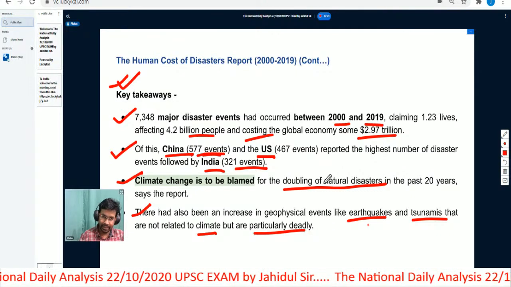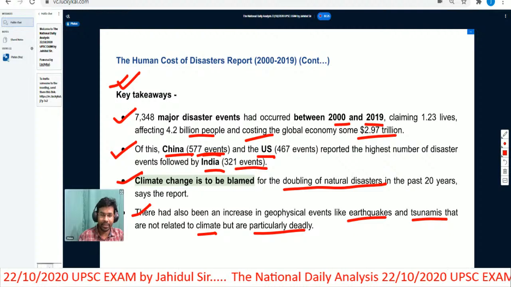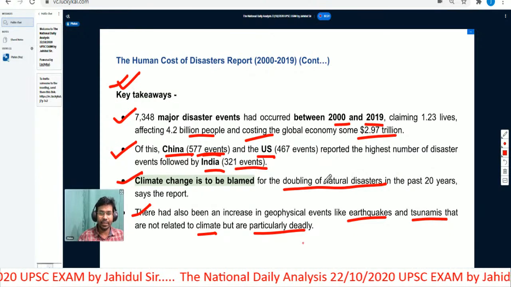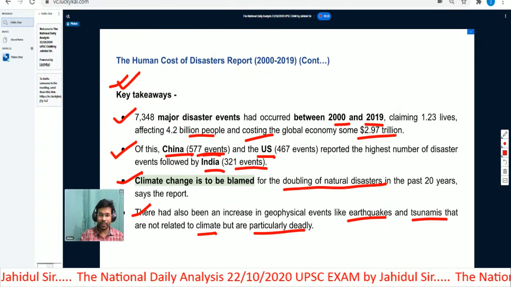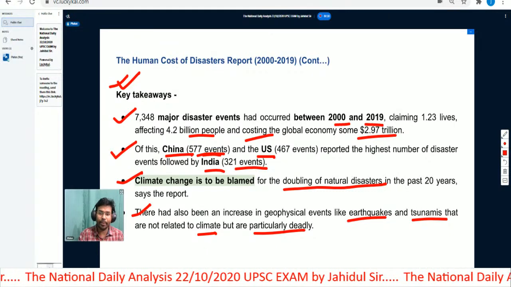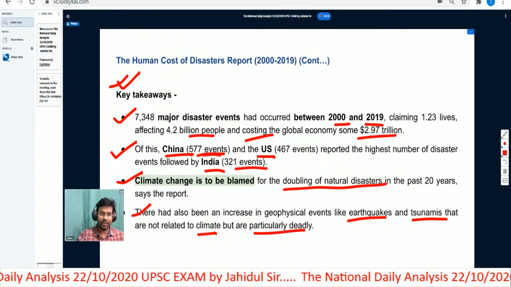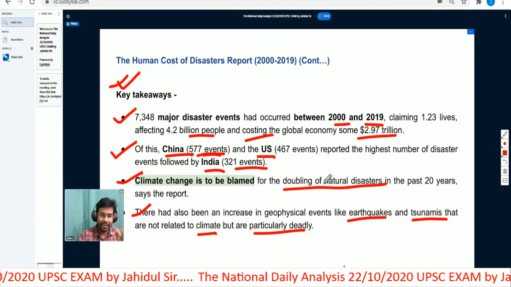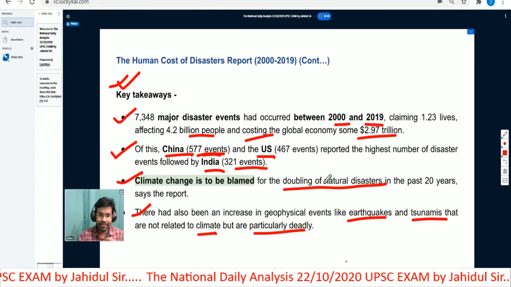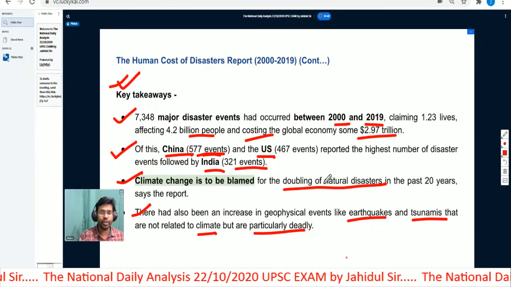Once an earthquake strikes somewhere, it claims a huge number of lives. Climate change has very little impact on these disasters, but once they strike, they claim huge numbers of lives.